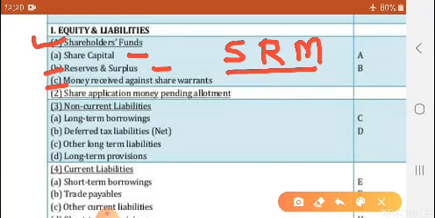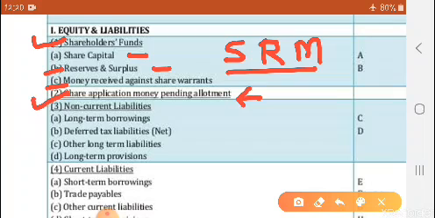Now second is share application money pending allotment. When we are issuing shares, the money is received in installments: application money, allotment money. Whenever the shares are issued and the public is subscribing those shares, sometimes there is oversubscription.